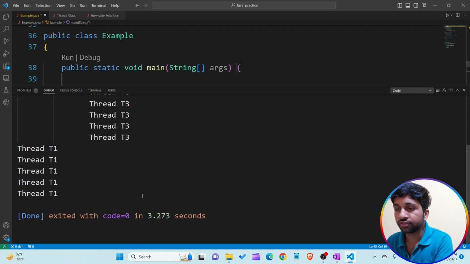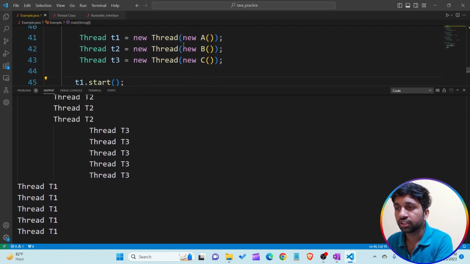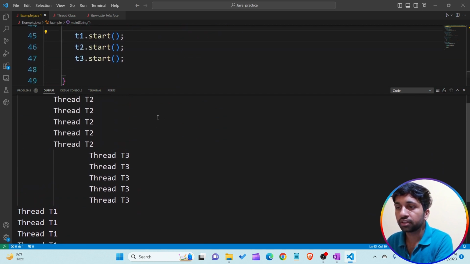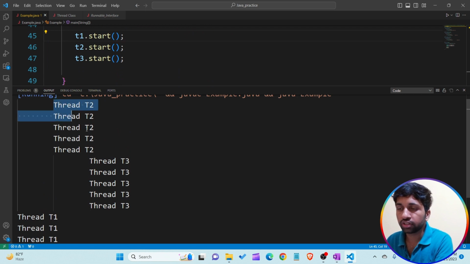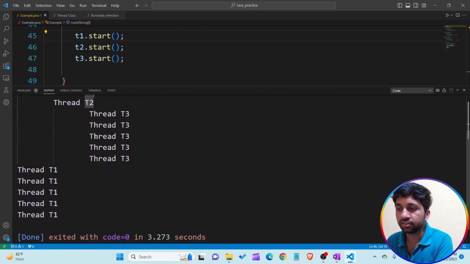Our result is first T2, then T3, and in the last T1 executes. Means threads T1, T2, T3 execute simultaneously. They do not execute in sequence.